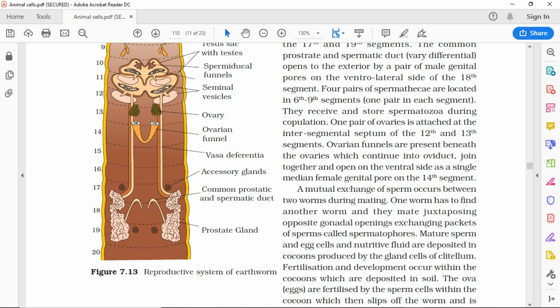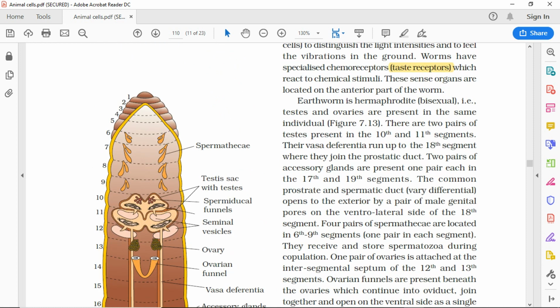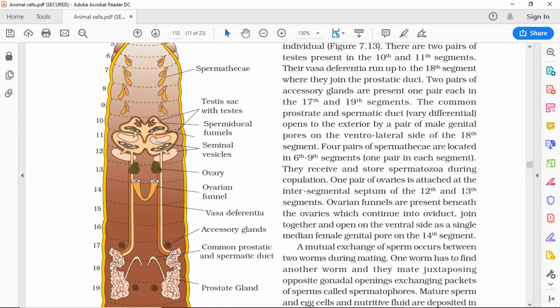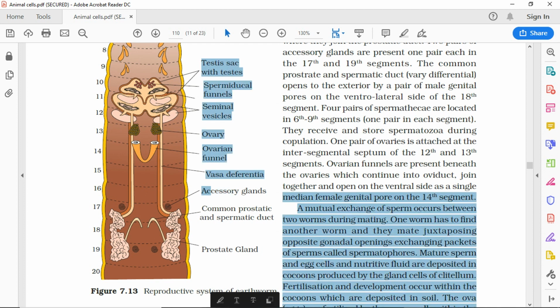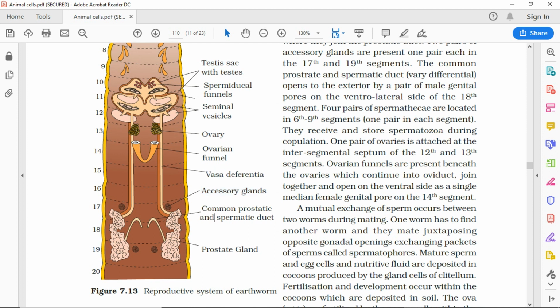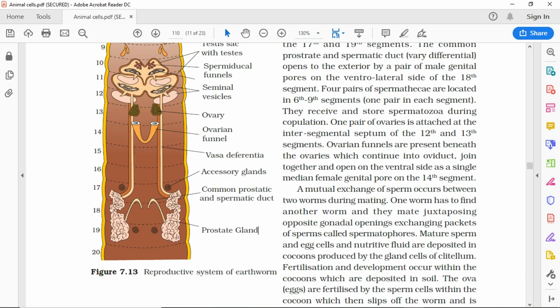Figure 7.13 Reproductive system of earthworm.